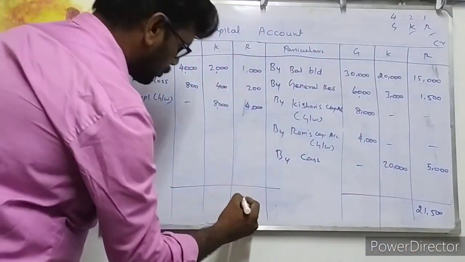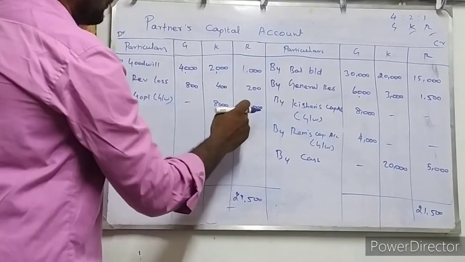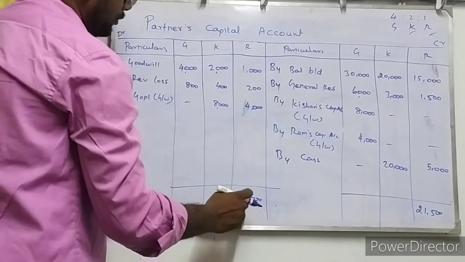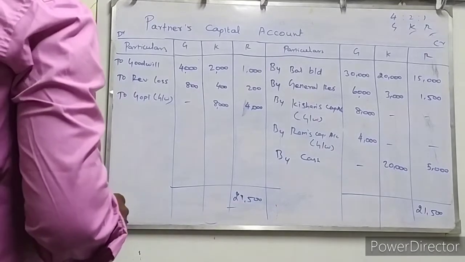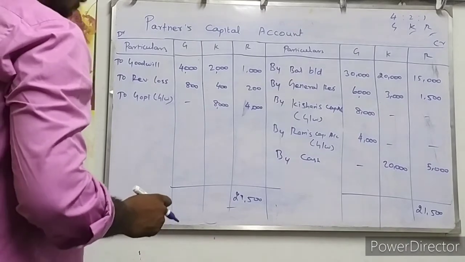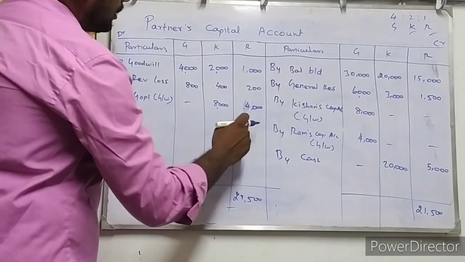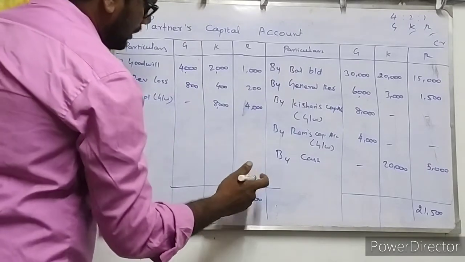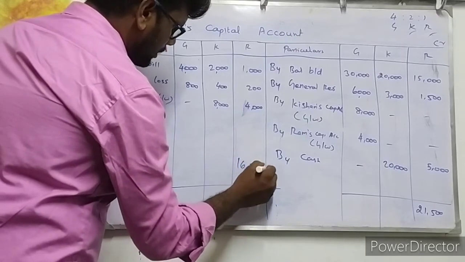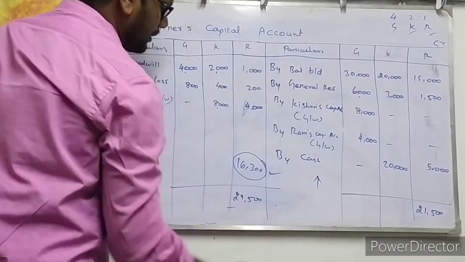Here also we are expecting 21,500 rupees. 4, 5, 200, 5,200. 5,200 minus 21,500, 16,300 rupees. Partner Ram is maintaining a credit balance of 16,300 rupees, which is credit side in excess of the debit side.